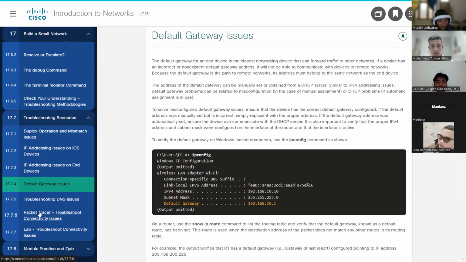Default gateway. The default gateway for a device is the networking device that forwards traffic out of the network. If a device has an incorrect default gateway address, it will not be able to communicate with devices on remote networks.